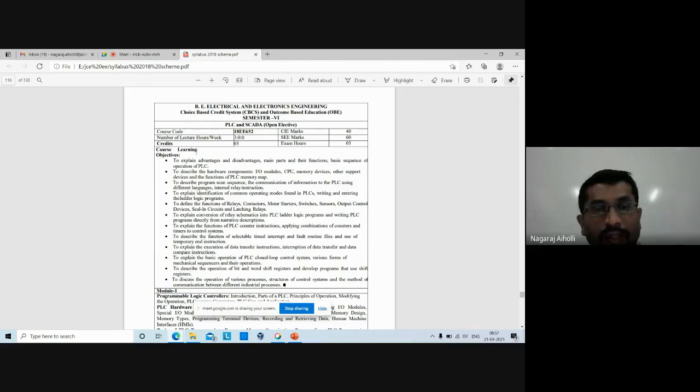Fine. Now it has the internal marks of 40. This you are very much familiar with, right? The 18 scheme, and semester examination 60 marks, exam 3 hours. You are familiar with these things. Its subject code is 18W652. Note the subject code 18W652.